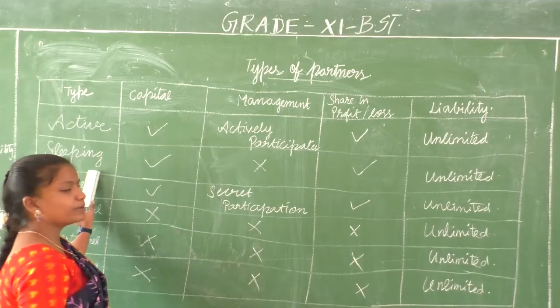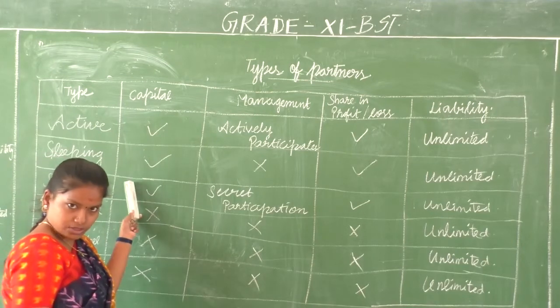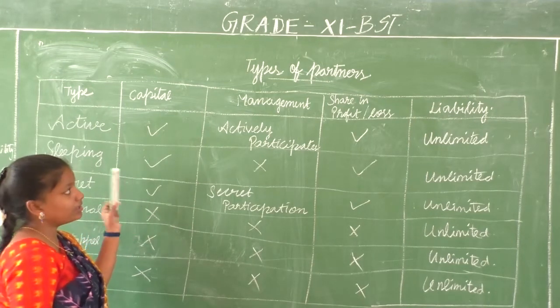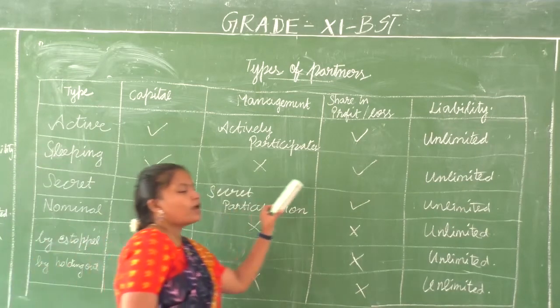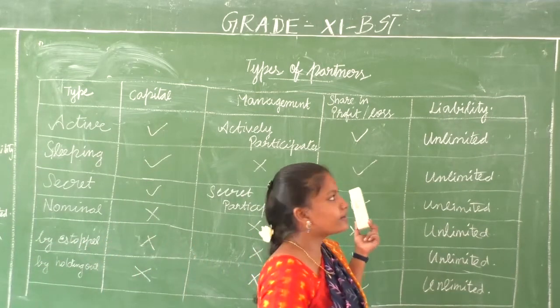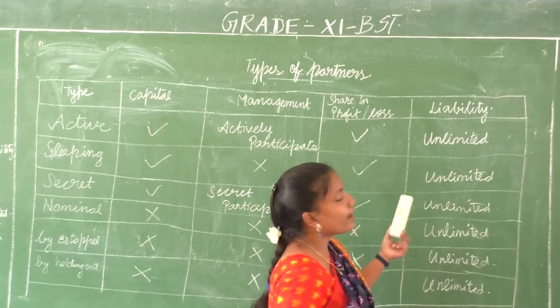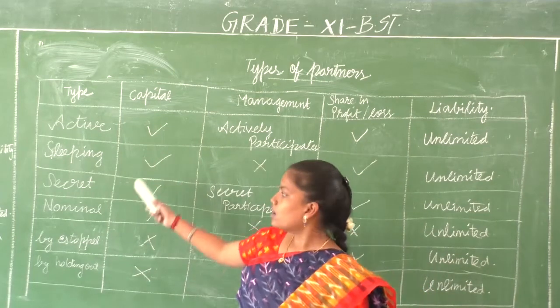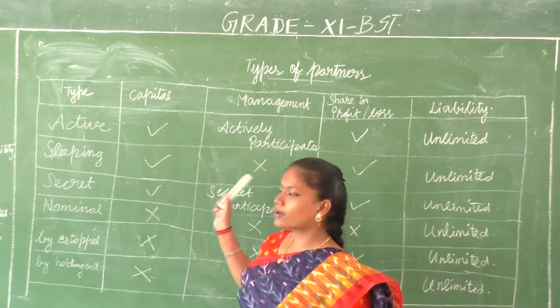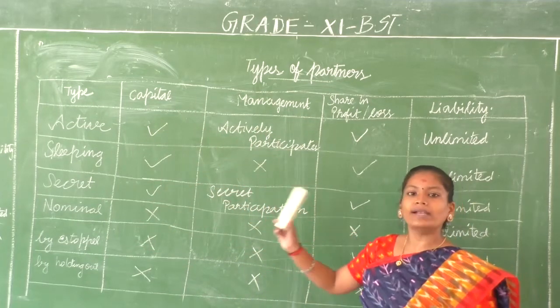When you take a sleeping or dormant partner, a sleeping or dormant partner also contributes towards the capital, but he or she will not participate actively in the management, but the sleeping partner will share profit or loss, and the liability is unlimited. Just like that, if you take each type of partner, you will be able to tell the important points about each partner if you just have this one table.